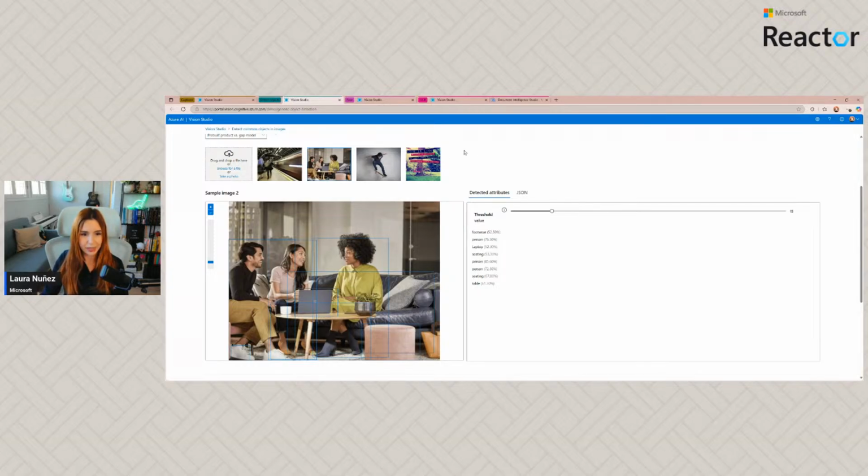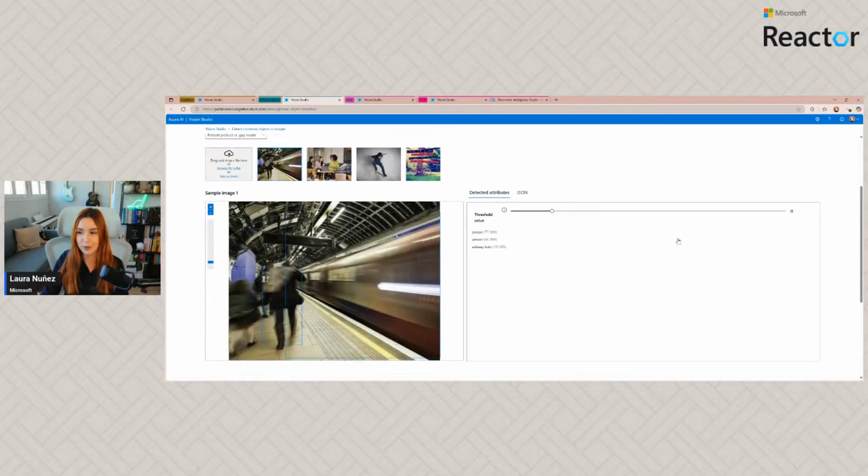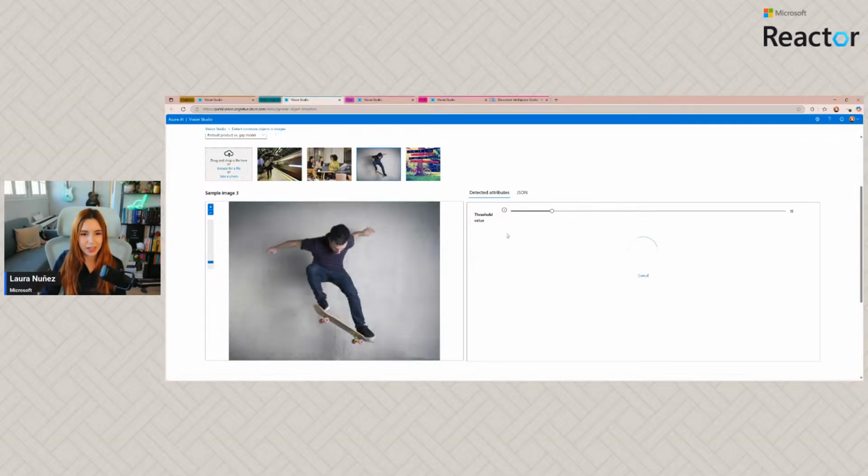Okay, so we are going to be receiving a lot of information about the things that the model can detect on the image. If we provide a blurry image like this one, the models still work pretty well, and it can detect that this is a person, and this is a subway train. Maybe the confidence may be a little bit affected. It will be better if the picture is not blurry, but it works. So modern models are working really good. For example, here it's a simple image, but we have the person here and the skateboard here with a lot of confidence. This is 95% and 90%. Okay, so pretty confident about that.